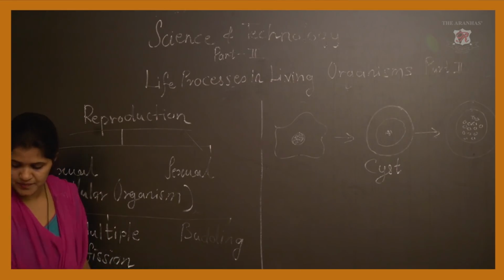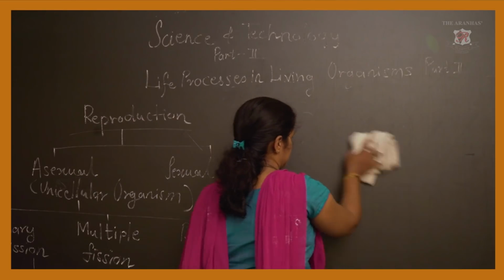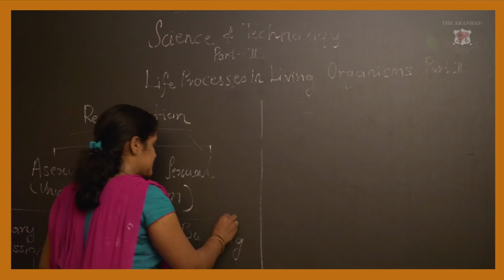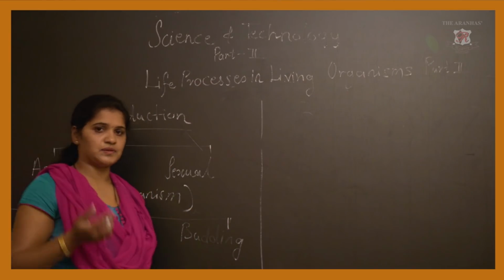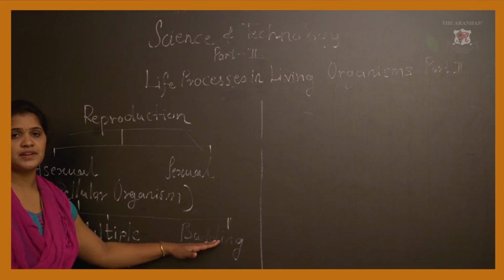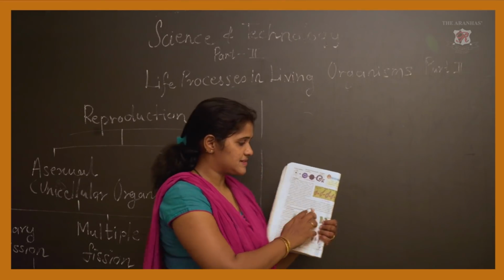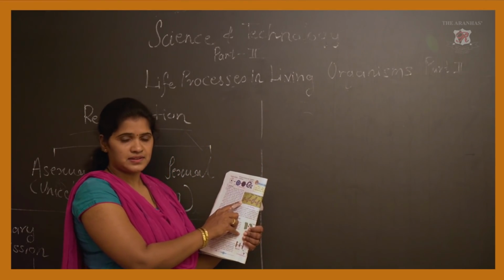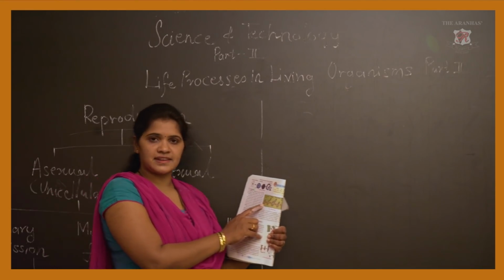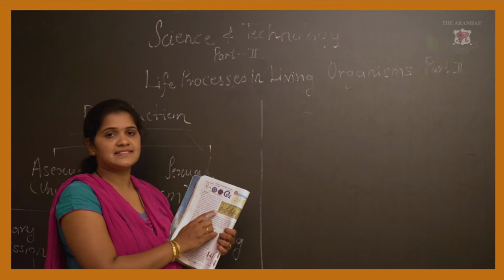The next part we are going to learn is the budding process. Budding happens in yeast. We are learning unicellular organisms here, right, so one example of budding I am taking is yeast. Now again observe this diagram. You can see one yeast cell is there, right. This first cell is also called the parent cell, so we can call it the parent yeast cell.